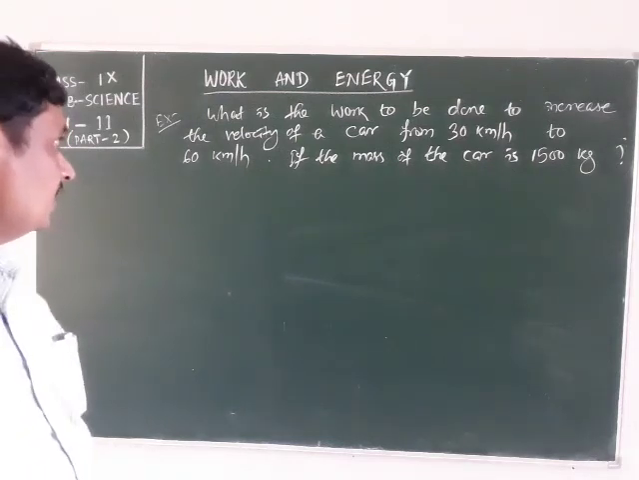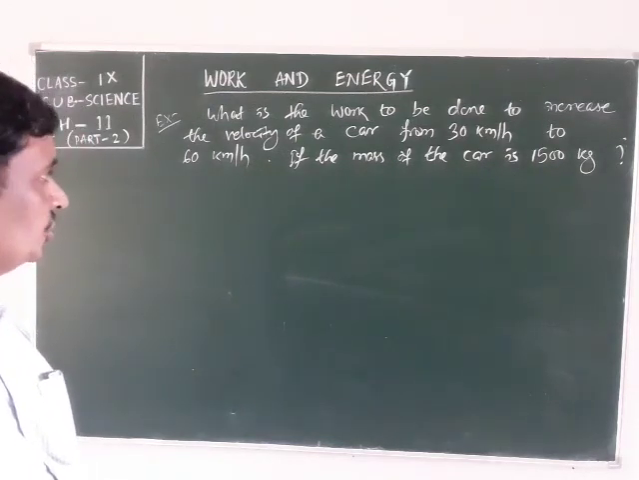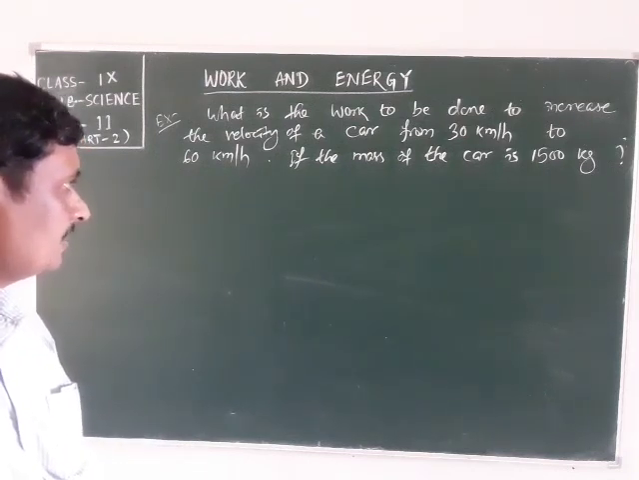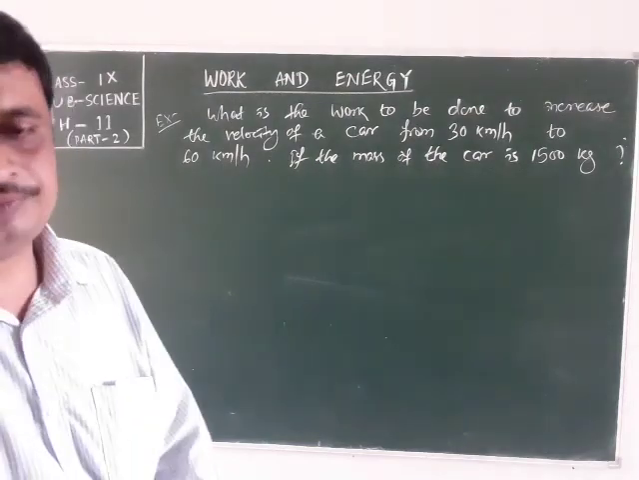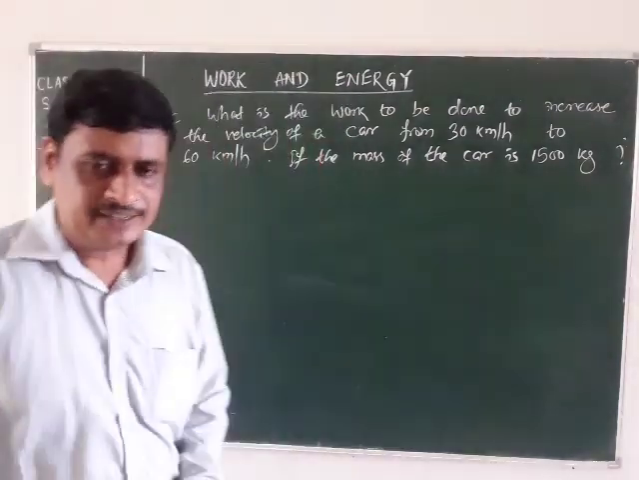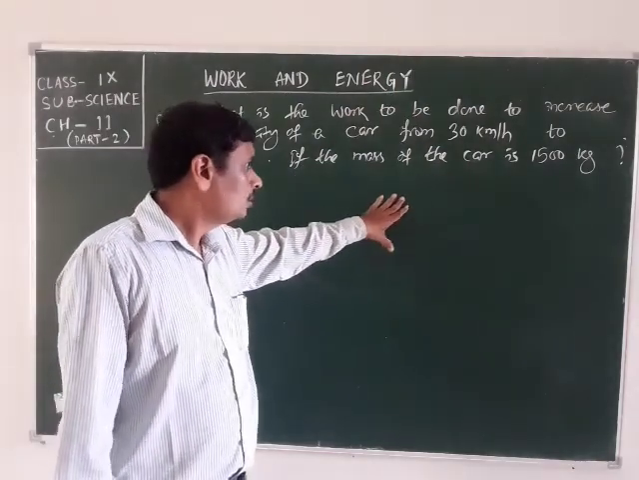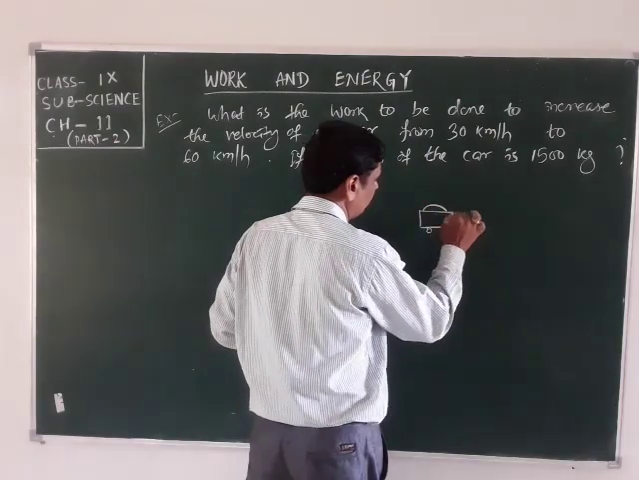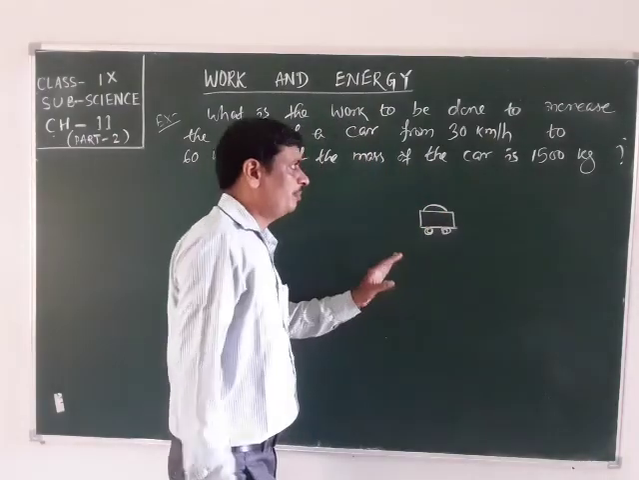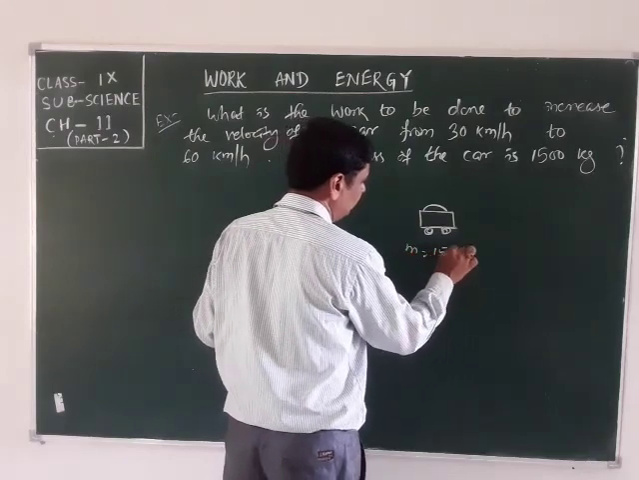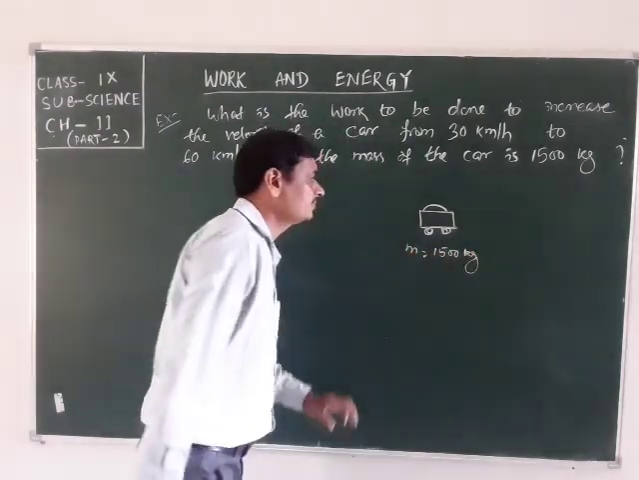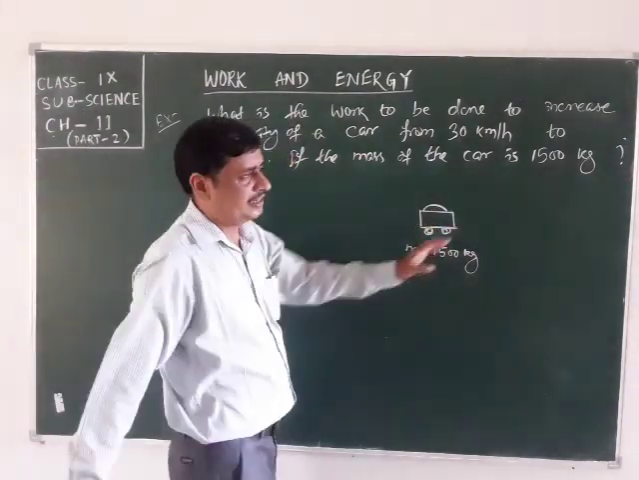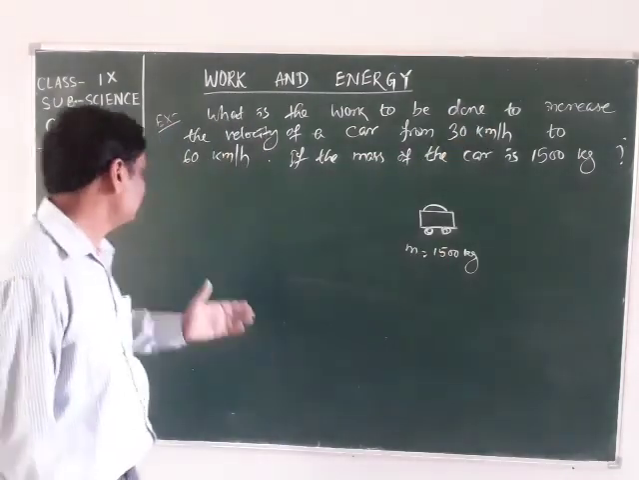Here, what is the work to be done to increase the velocity of a car from 30 km per hour to 60 km per hour, if the mass of the car is 1500 kg? There is a car. Mass is 1500 kg. Initially the velocity is observed as 30 km per hour and finally it is observed as 60 km per hour.